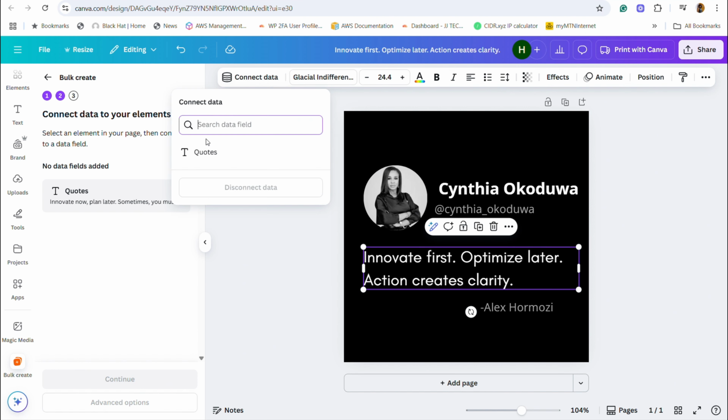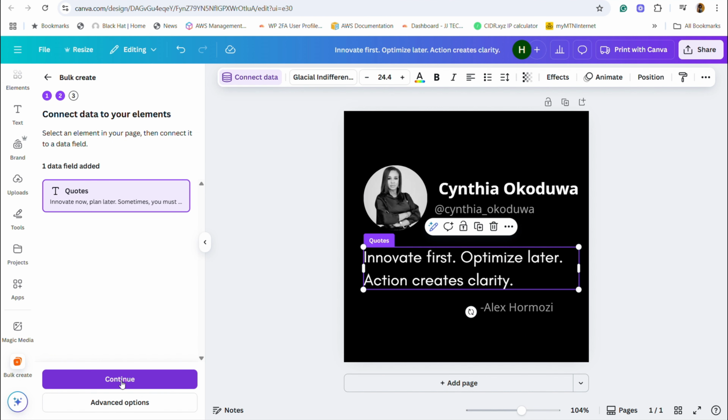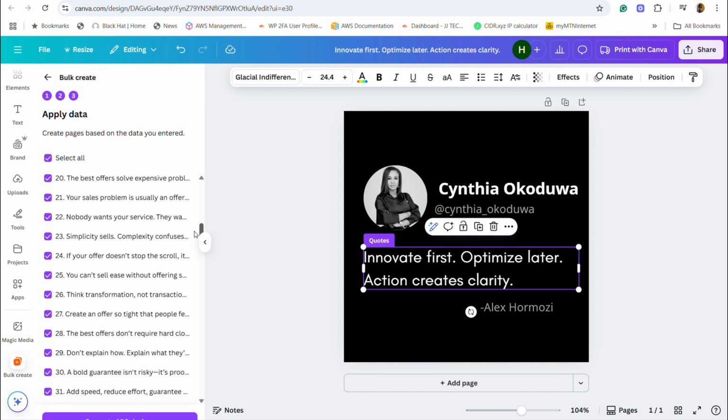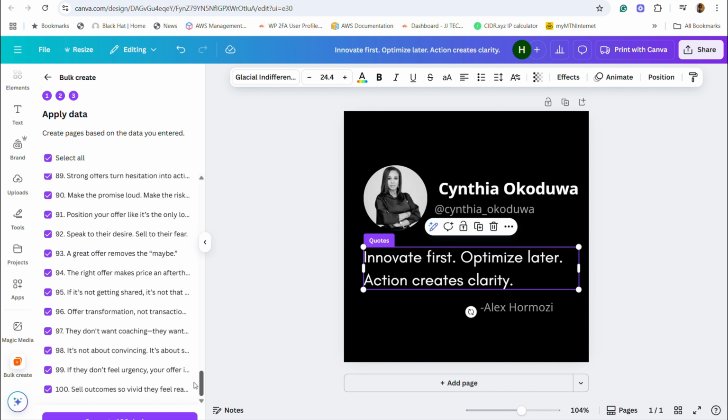Click on connect data and select the quotes sheet that you have previously created and continue. Next, now you see it has populated all the quotes that you had created. So the next thing you can do is this button here, but my screen is hiding it.